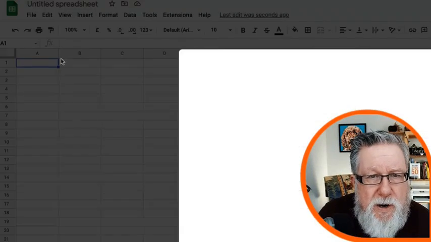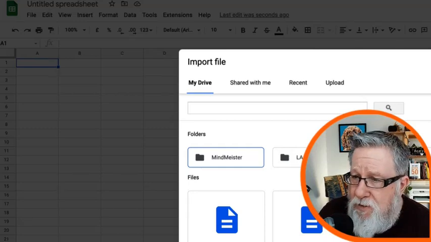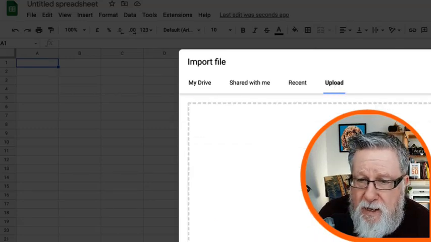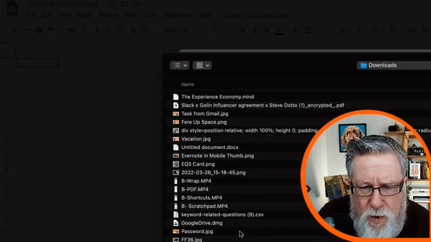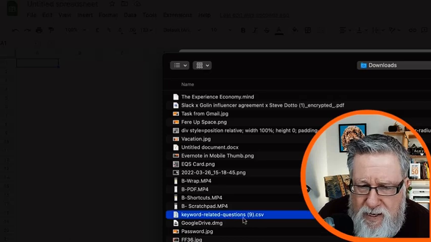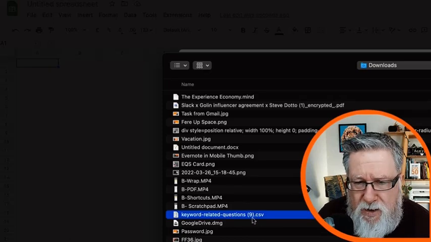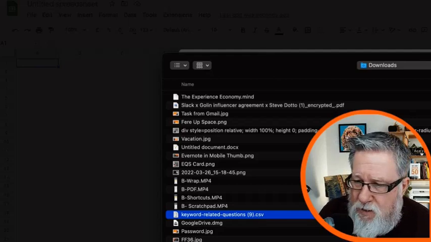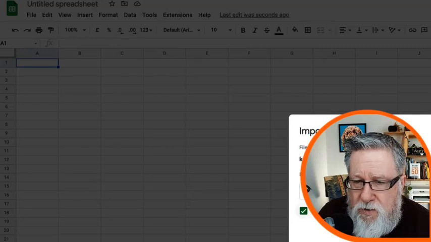I can import content from my computer's hard drive. And I'm just going to navigate into my downloads folder. I was doing some research on keywords for a video, and here is the keyword research that I did. You can see that CSV format that we were talking about. And here come the different questions.